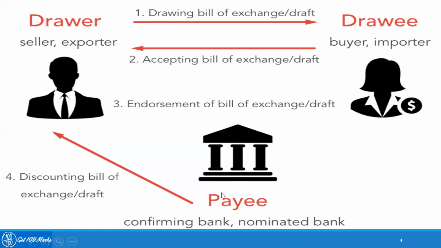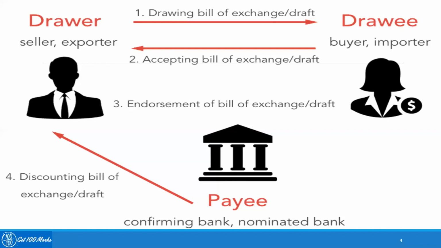So suppose the value of the bill of exchange is $10,000, then the bank, after deducting $250 as its commission, will provide the seller with only $9,750. So in short, the drawer gets the payment before the period of 2 months.